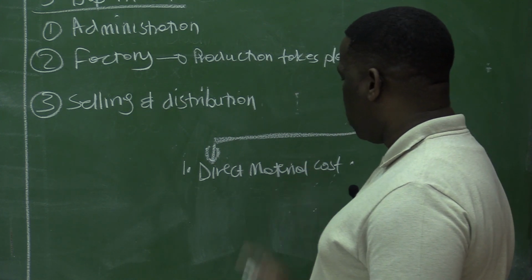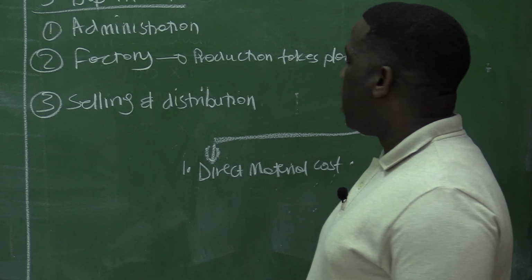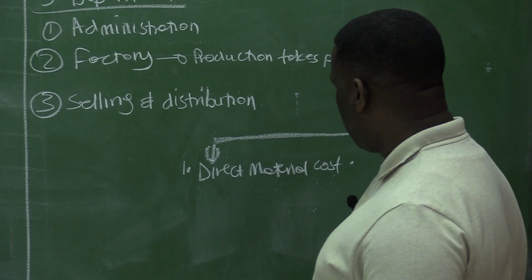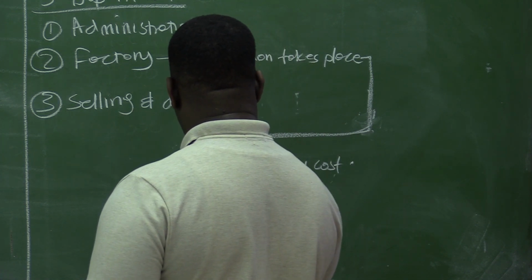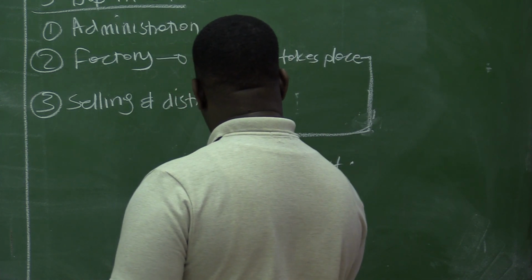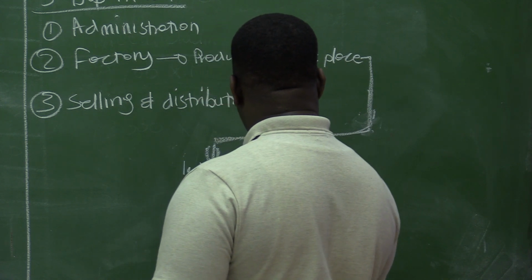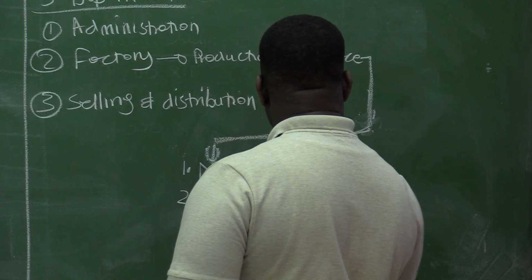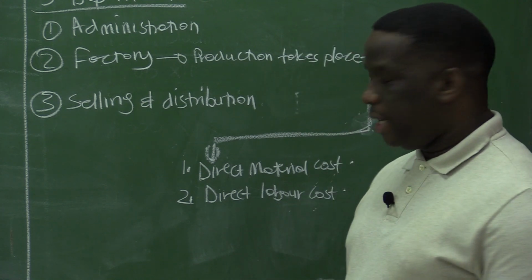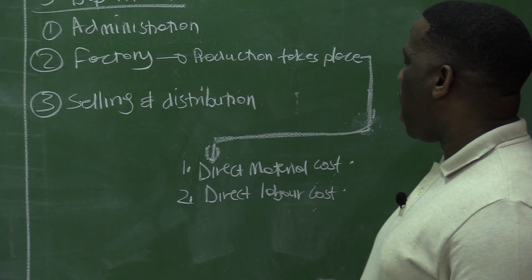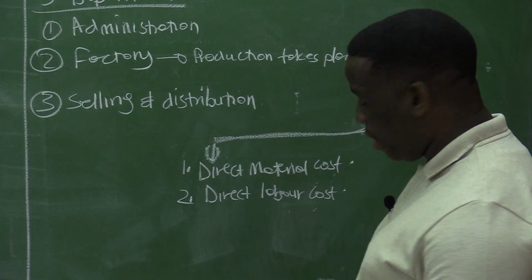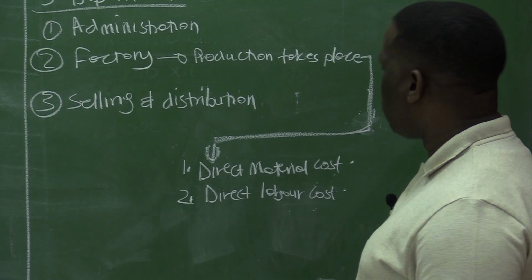The second most important cost is the direct labor cost. Here we are referring to the money that is paid to the workers who are actually doing the production.